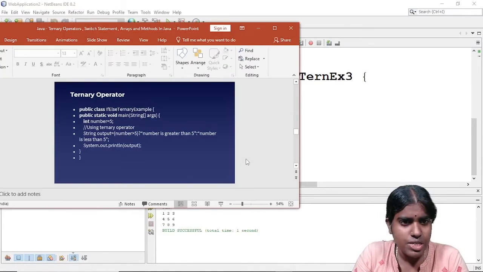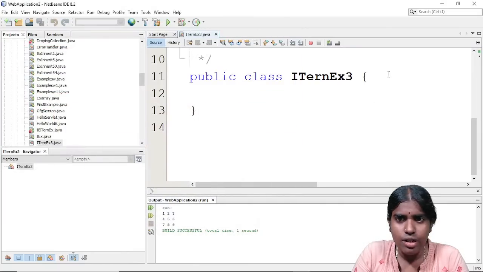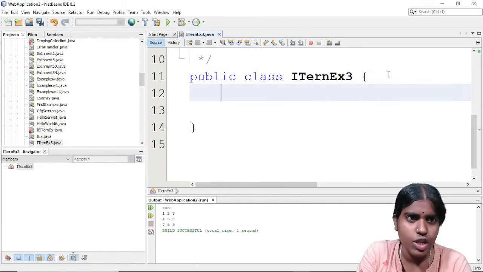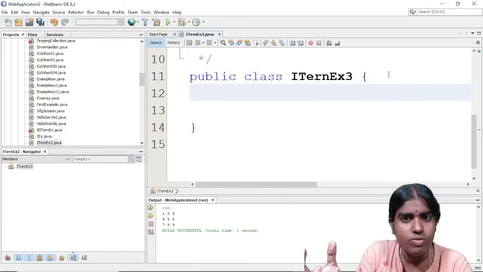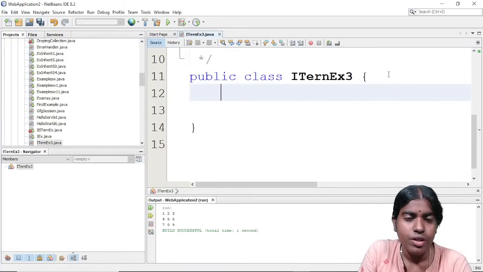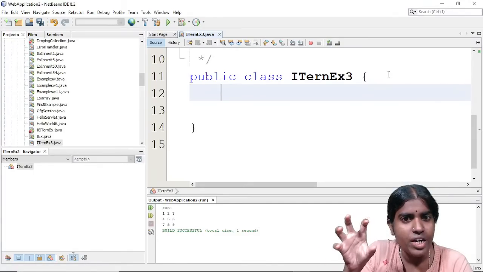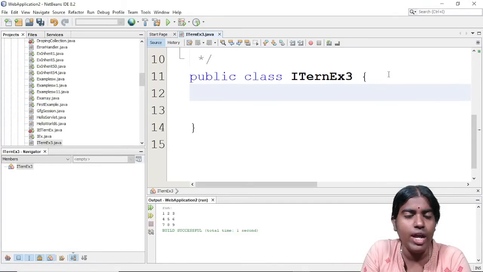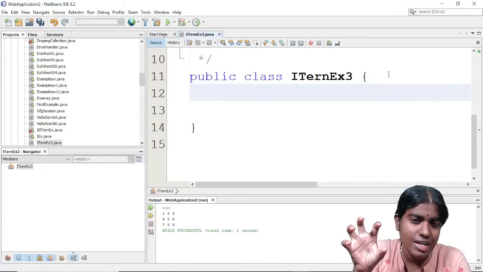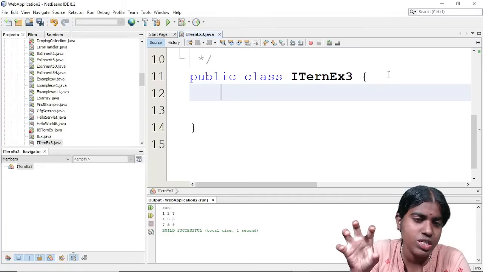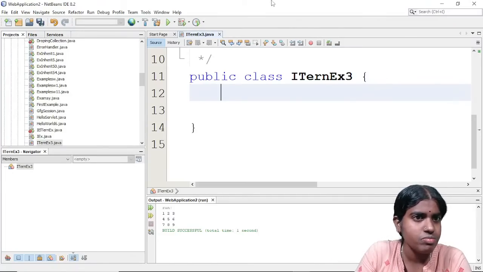So for example, this is my example. Whenever I was discussing the components of Java, I was discussing the different components. What is the use of going for JDK, the Java Development Kit? What is the use of going for JRE, the Java Runtime Environment? And I was discussing JVM. Whenever I want to execute any of my Java programs, firstly the JVM comes in, and the program execution starts from the main method.